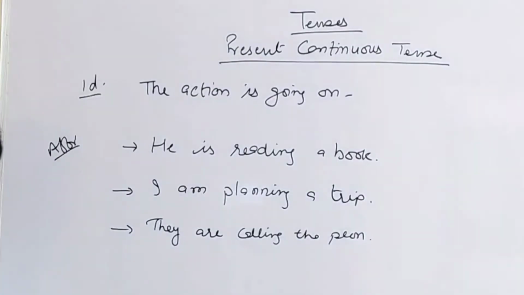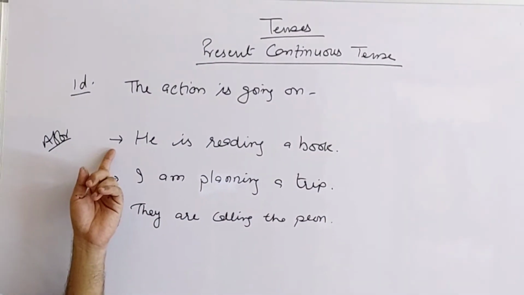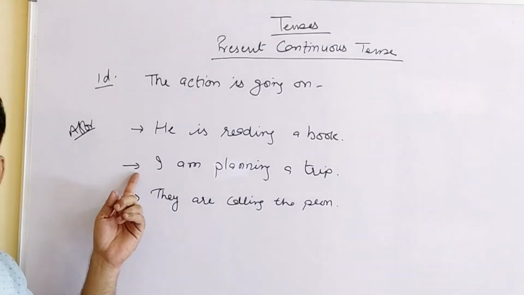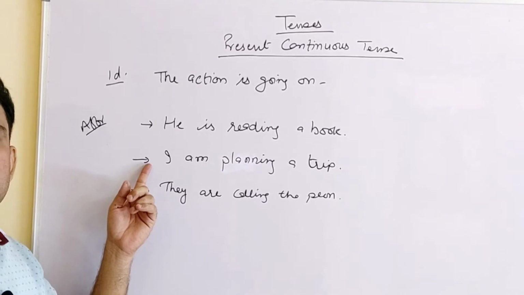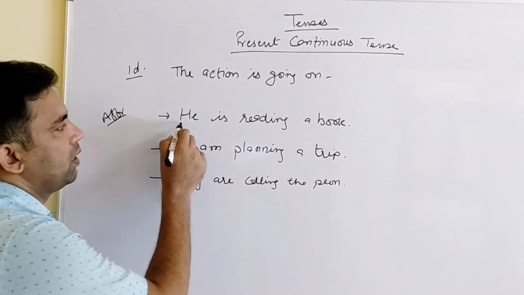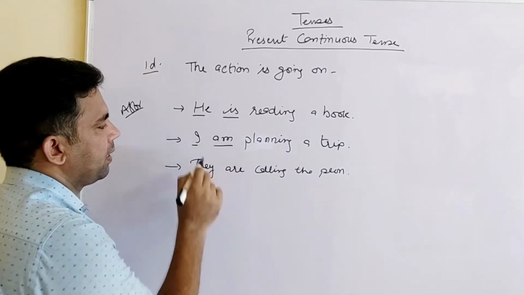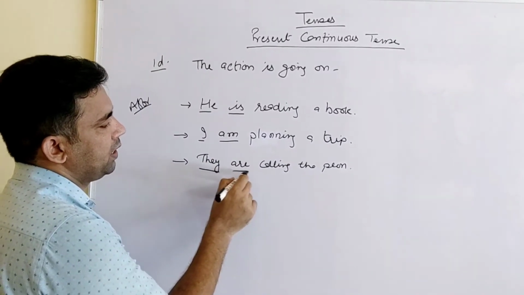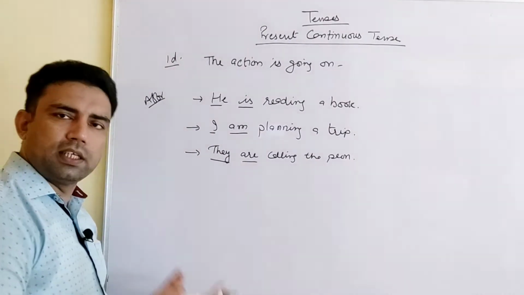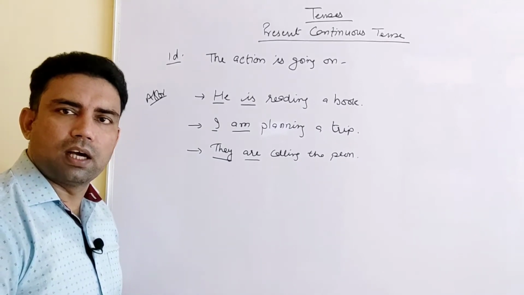I have given you three examples: one with singular, he; one with I, because I is treated differently in present continuous tense; another with a plural subject. You see, with a singular subject we are using is, with I we are using am, with they we are using are. That is very common. For singulars is, for I am, for plurals we are using are.